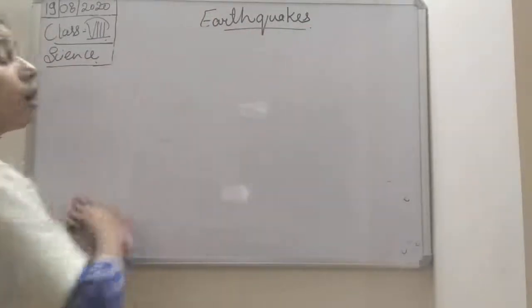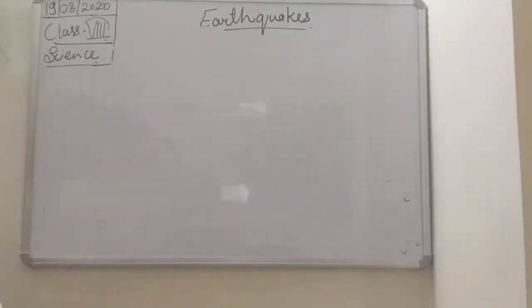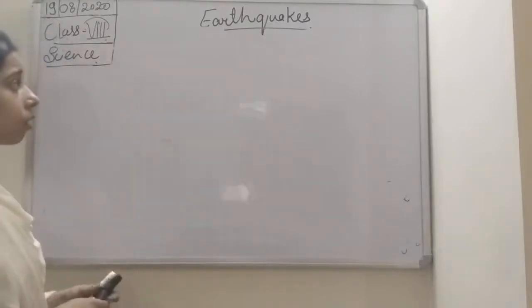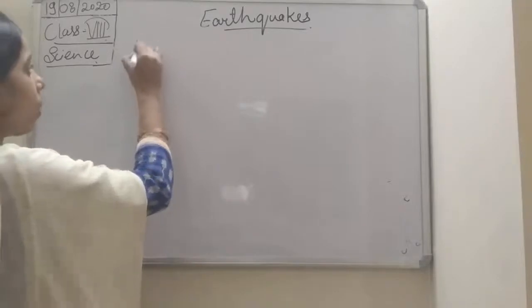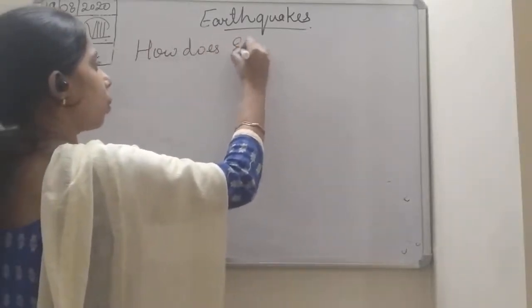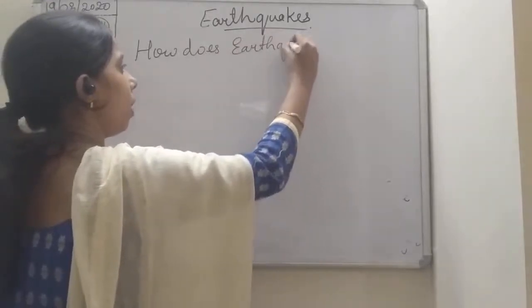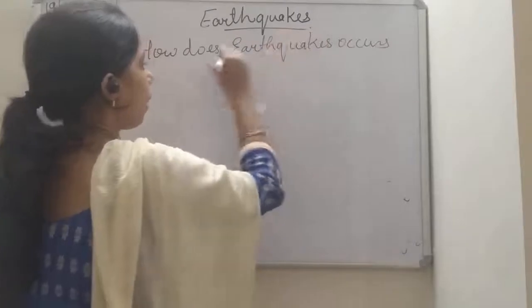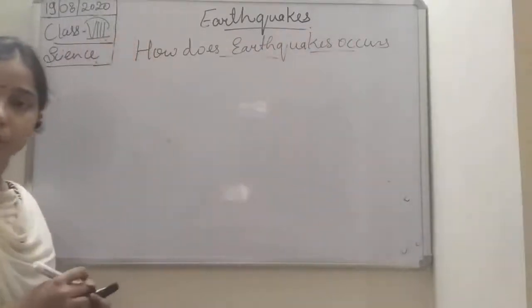So we will write here: causes, or how does earthquake occur. How does the earthquake occur, students, or what are the causes?